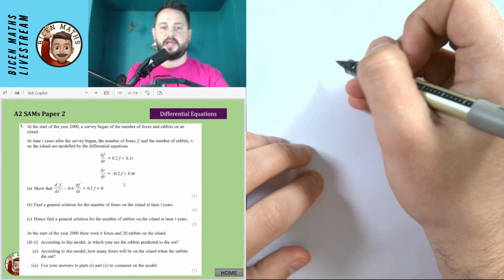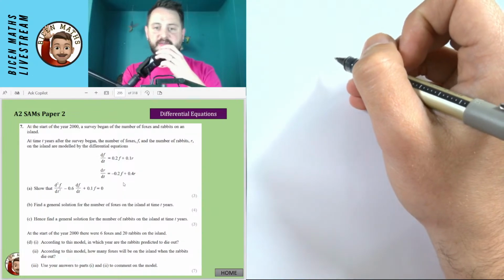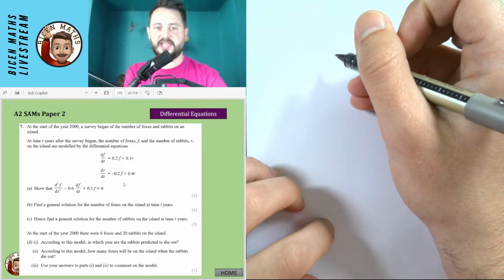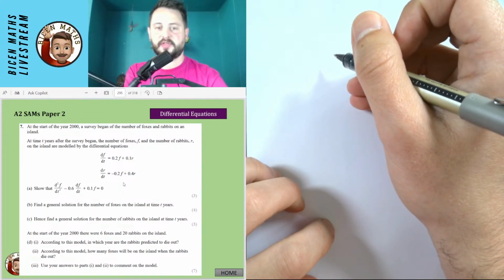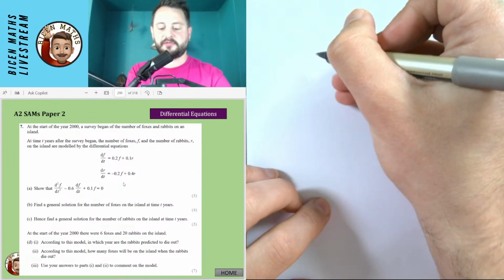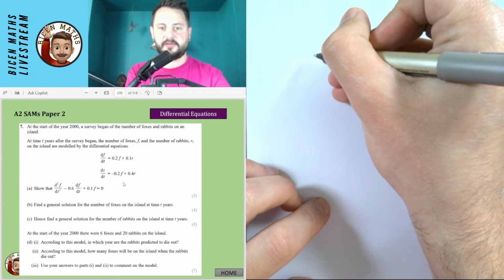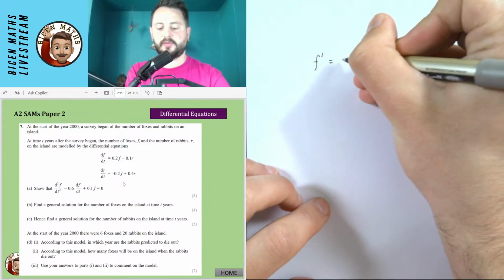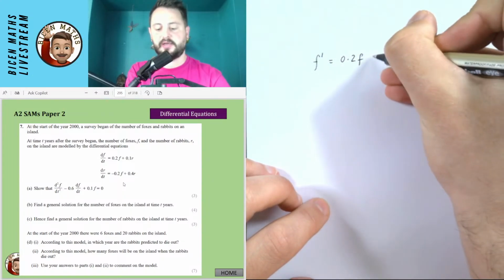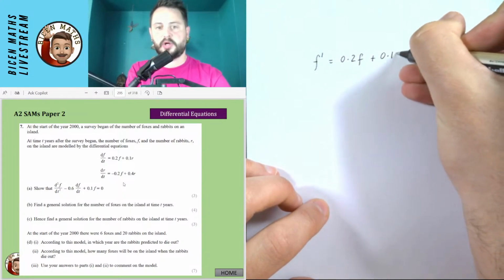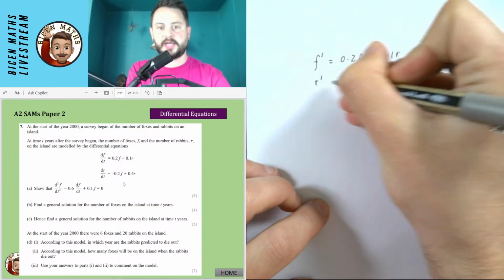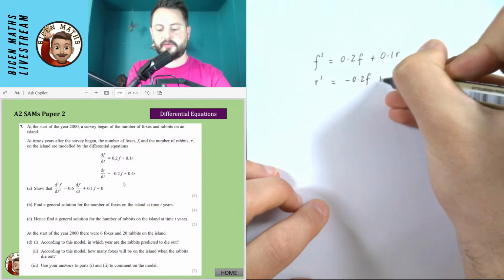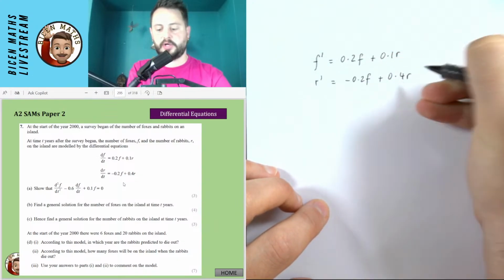It says, at the start of the year 2000, a survey began with a number of foxes and rabbits on an island. At time t years after the survey began, the number of foxes and the number of rabbits are modeled by these differential equations. Now, instead of df dt, I'm going to write it as f dash. So f dash is 0.2f plus 0.1r. And then r dash, instead of dr dt, is minus 0.2f plus 0.4r.